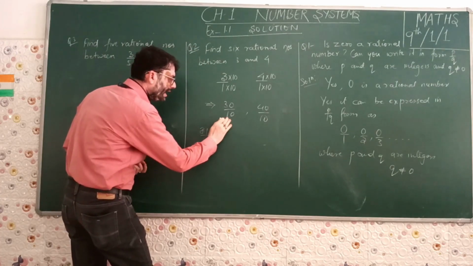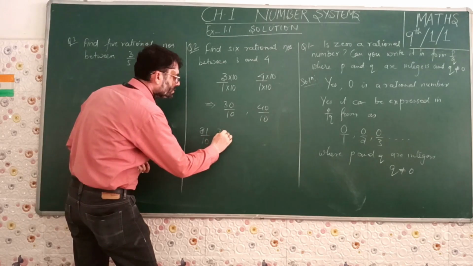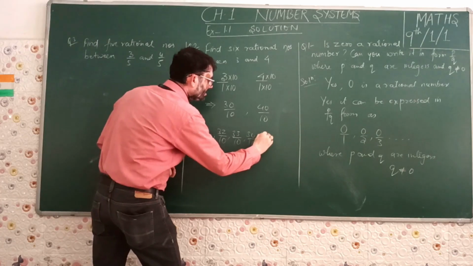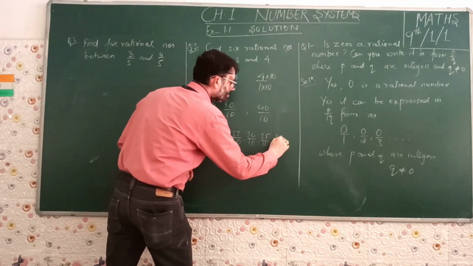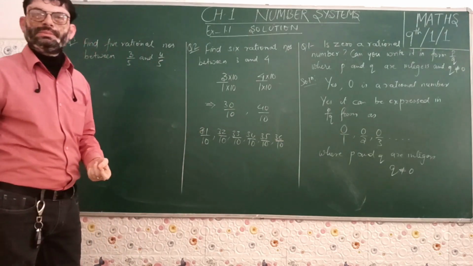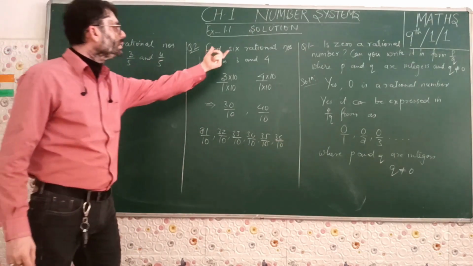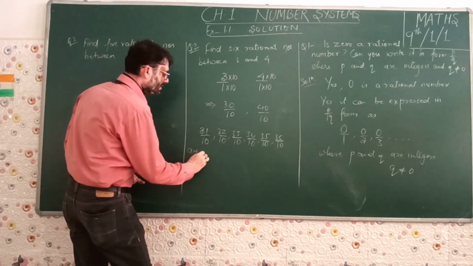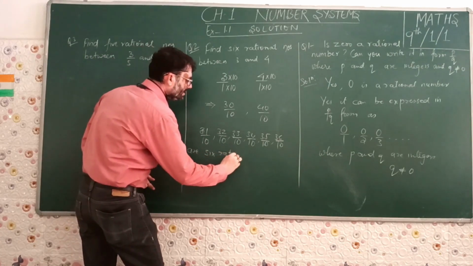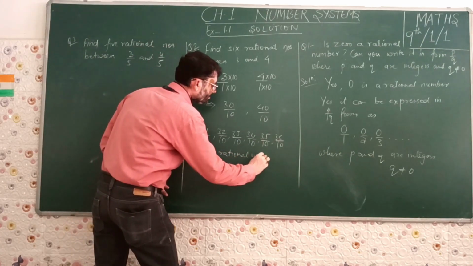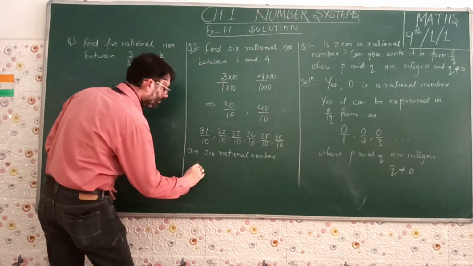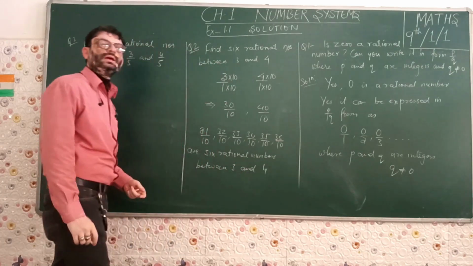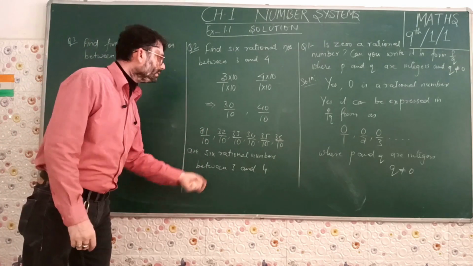What are the numbers that we have? 31 by 10. We will have to consider the denominator with it. 32 by 10, 33 by 10, 34 by 10, 35 by 10, 36 by 10. We can take 37 by 10, 38 by 10, and so on. But we are asked only 6 rational numbers. So these are the 6 rational numbers between 3 and 4.